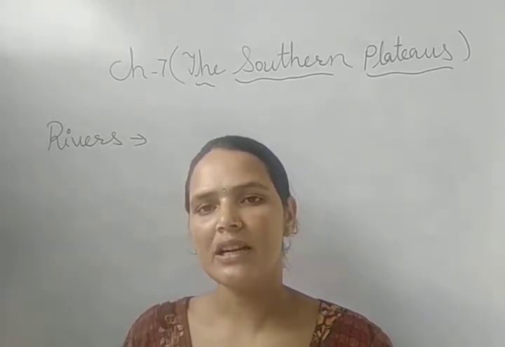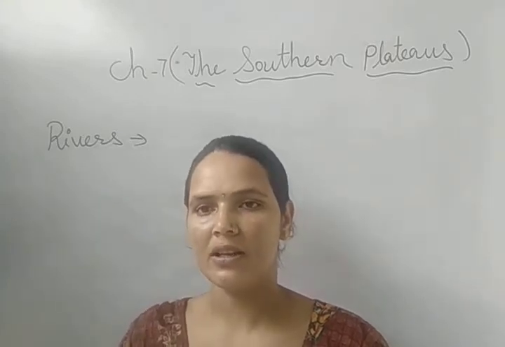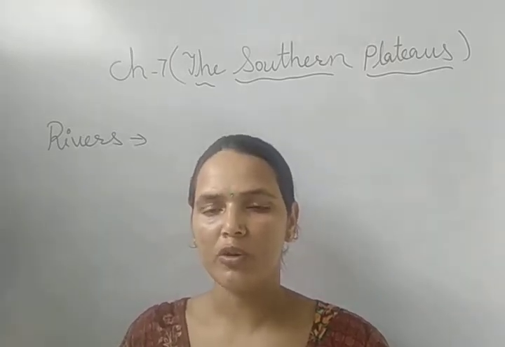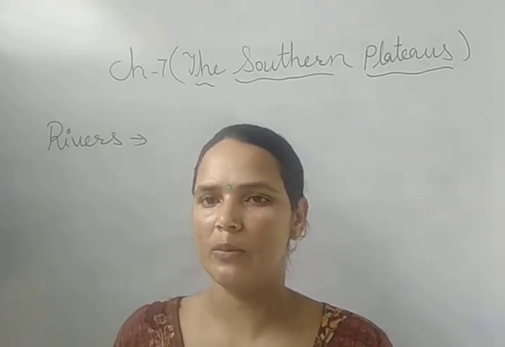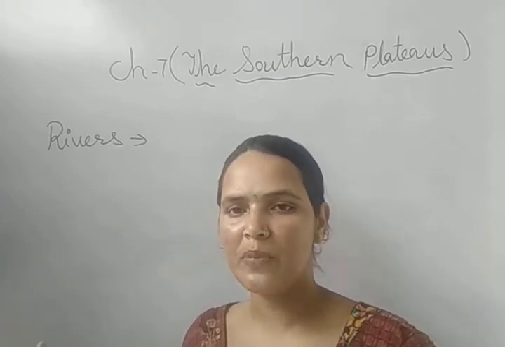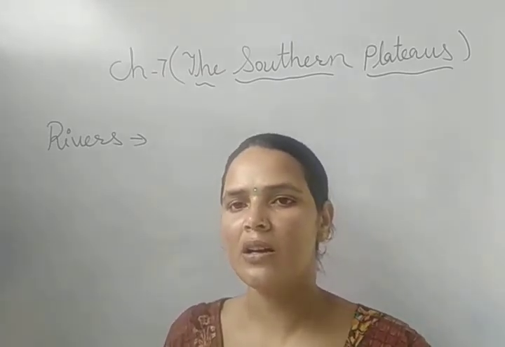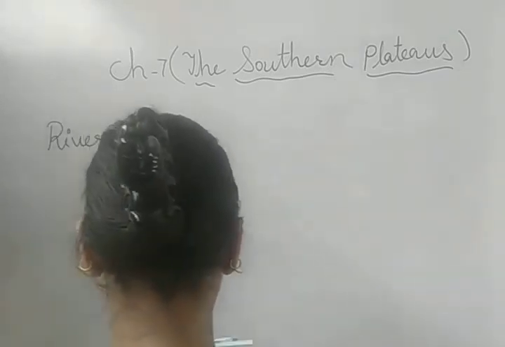But the rivers that flow in the southern part of our country are rain-fed rivers. These rivers have water only in the monsoon season, and in the summer season they get dried up. So these rivers that lie in the southern part are the seasonal rivers. Now let's discuss which are these rivers.